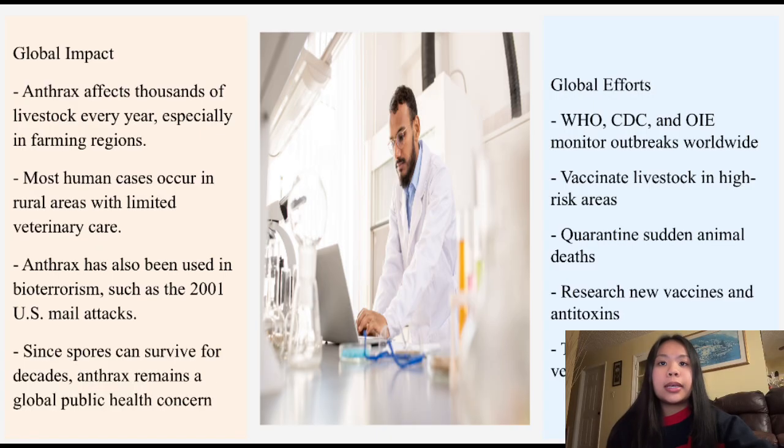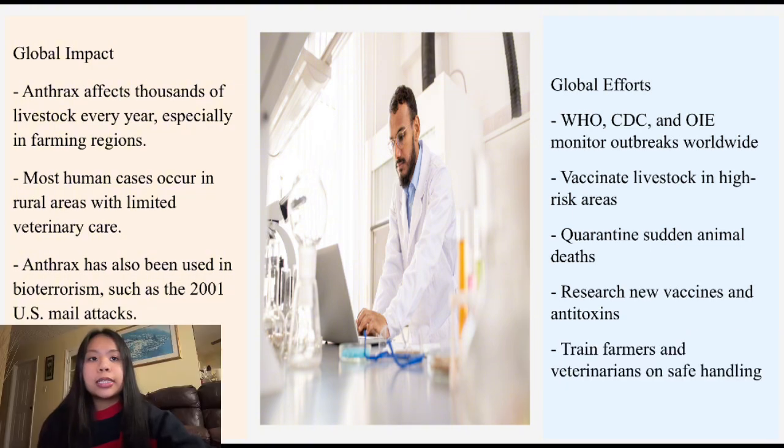Globally, anthrax still affects both people and livestock in many rural regions, and it has also played a role in bioterrorism, such as the 2001 U.S. mail attacks. Organizations like WHO, CDC, and OIE work to monitor outbreaks, promote livestock vaccination, and support ongoing research.